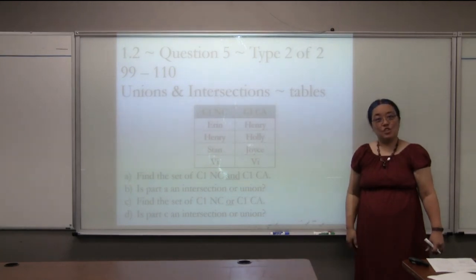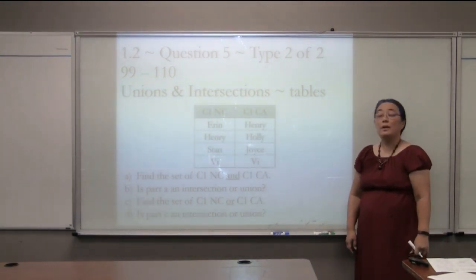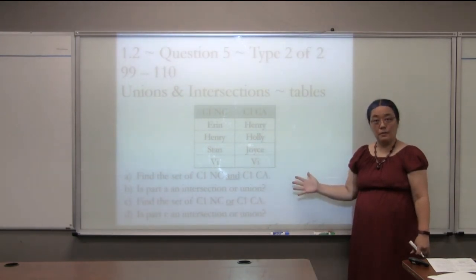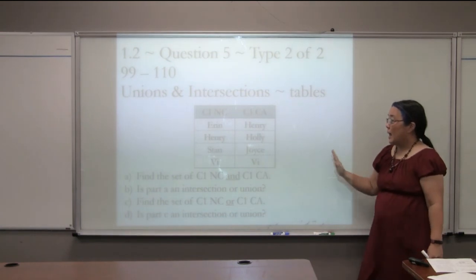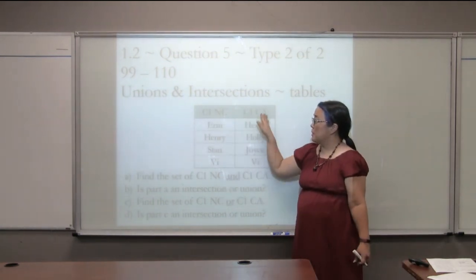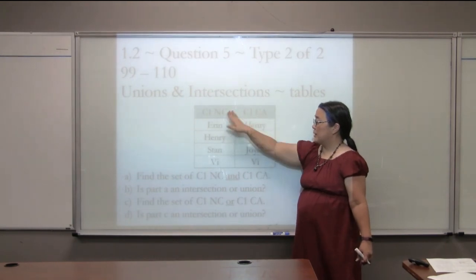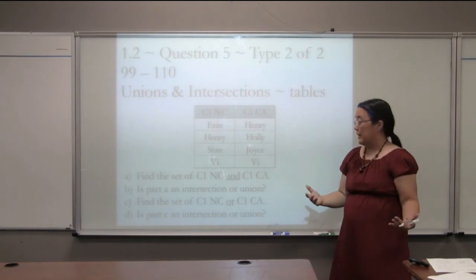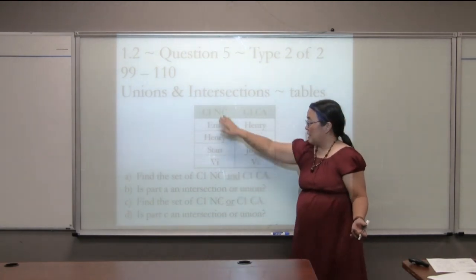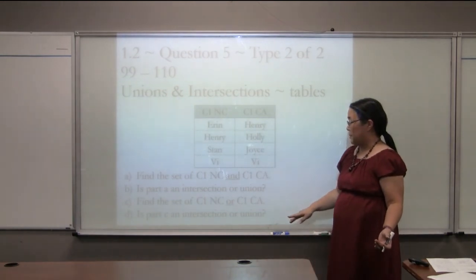Chapter 1, Section 2, Question 5, Type 2 of 2. Here, we're given a table, which could be a vertical table or a horizontal table, and it has 2 sets of people. In this one, it has Chapter 1, no calculator, and Chapter 1, calculator. And there are 4 people in each of these sets that have been defined. And we want to find the set of Chapter 1, no calculator people, and Chapter 1, calculator people.